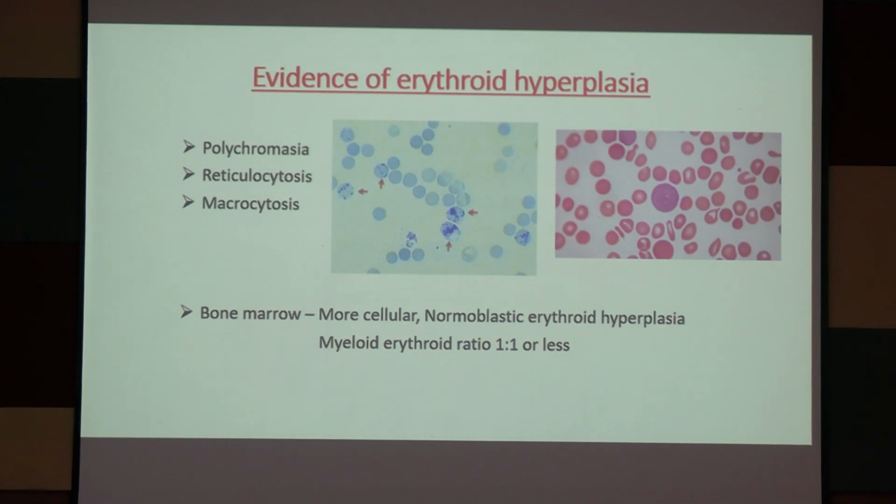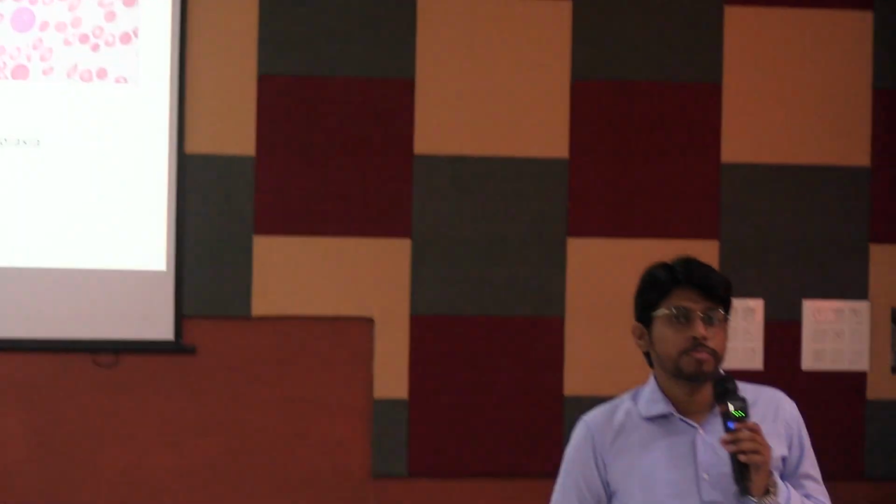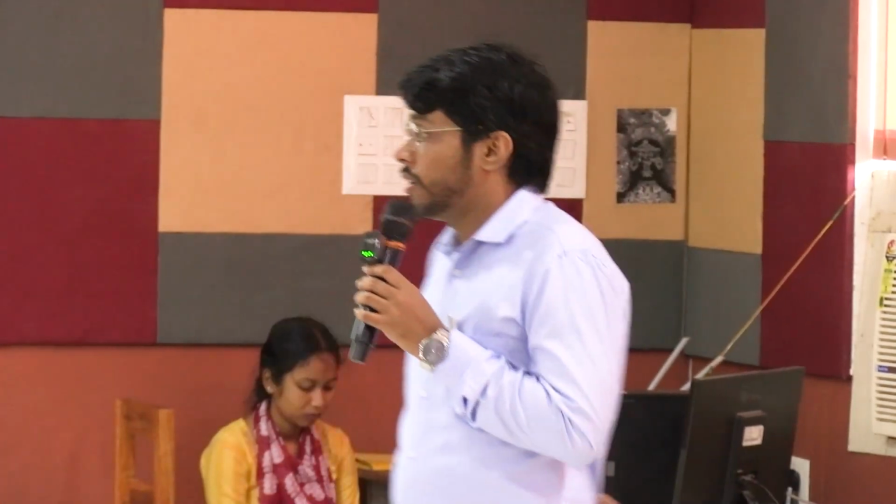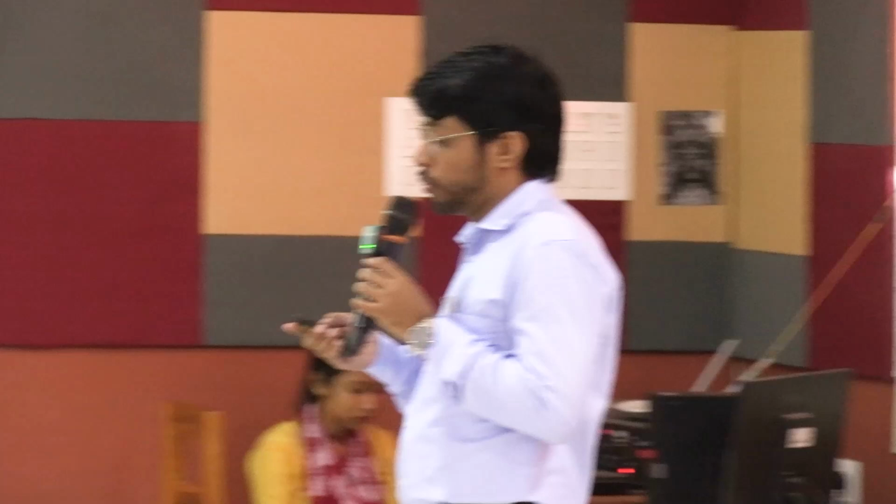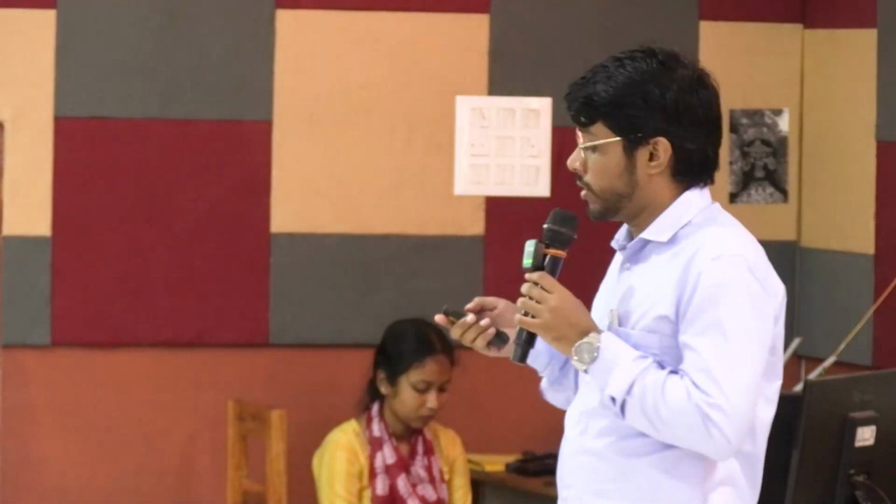And the bone marrow will be cellular with normoblastic erythroid hyperplasia, and the myeloid erythroid ratio will be less, 1:1 or less. What is the normal myeloid erythroid ratio? Anybody? Normal myeloid erythroid ratio. Okay, 2:1 to 4:1. We first know the normal thing before we go to the abnormal thing.